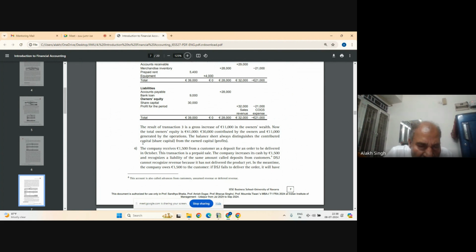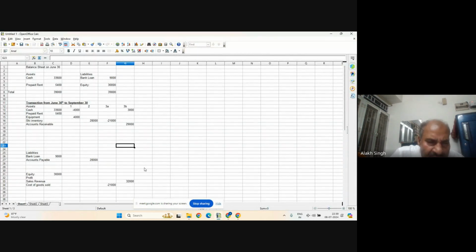So we have this next part, 4. The company received 1,500 from a customer as a deposit for an order to be delivered in October. Not now, it is only July, and the delivery is in October. The company has received the 1,500. Now this 1,500 is cash, because it is received for an order to be delivered in October. So this cash is an asset, nothing to ask. Now, what kind of liability is created then? So I write cash in 4 as 1,500, because the company received it. This one was simple.